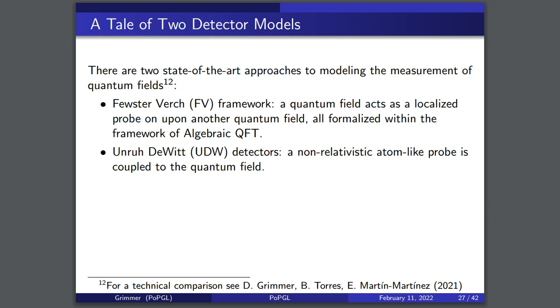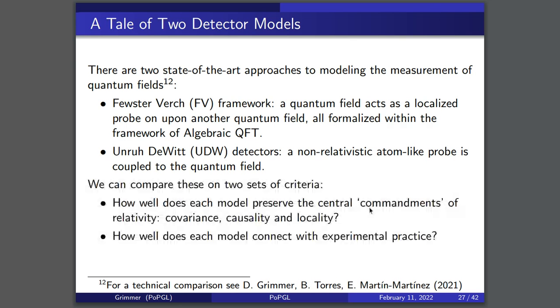There's the Fewster Verch framework, in which one quantum field acts as a localized probe on another quantum field, and that whole process is formalized within the framework of algebraic QFT. And on the other hand, there's the Unruh DeWitt detector, in which a non-relativistic atom-like probe is coupled to the quantum field.